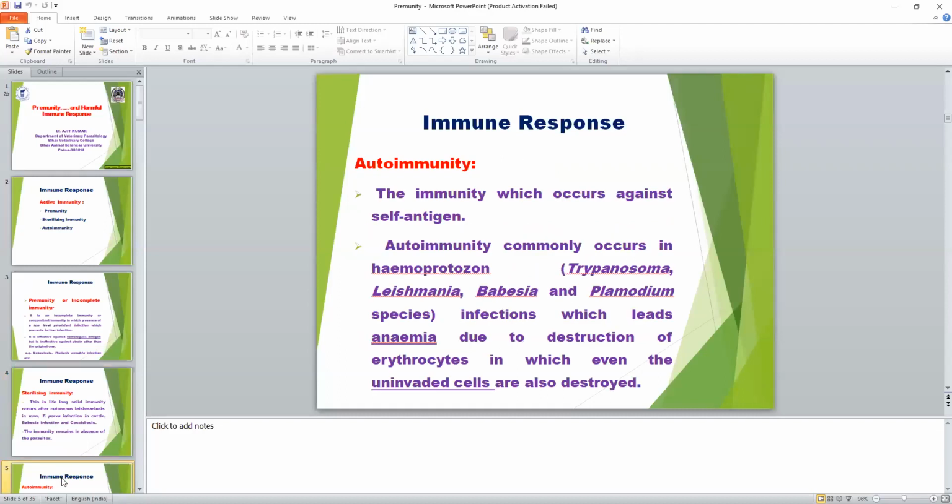Then another type of active immunity is autoimmunity. Auto means self, so this immunity occurs against self antigens.